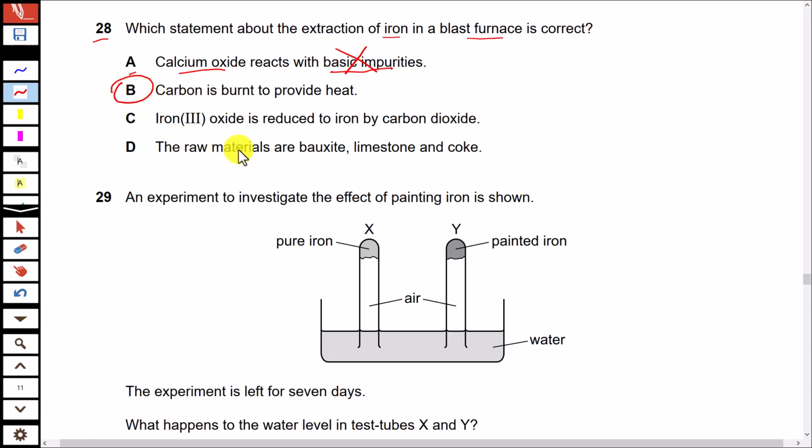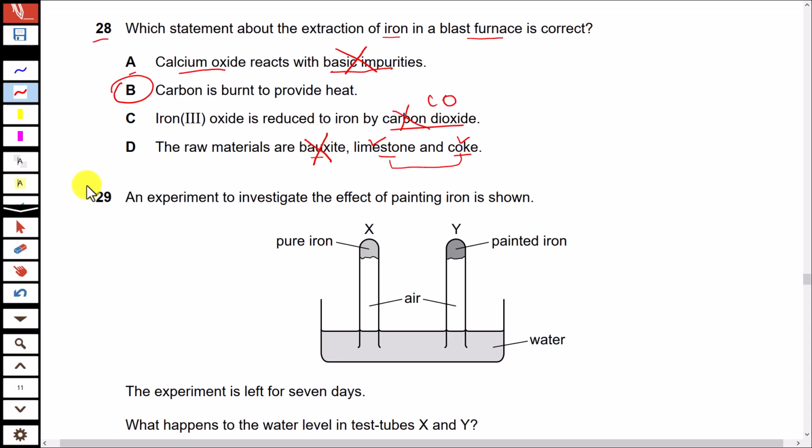That's correct. Iron 3 oxide is reduced to iron by carbon dioxide. No, it is reduced to iron by carbon monoxide and not carbon dioxide. The raw materials used in this process are bauxite, limestone and coke. Limestone and coke are included in raw materials, but bauxite is not the raw material for extraction of iron, so that's incorrect.